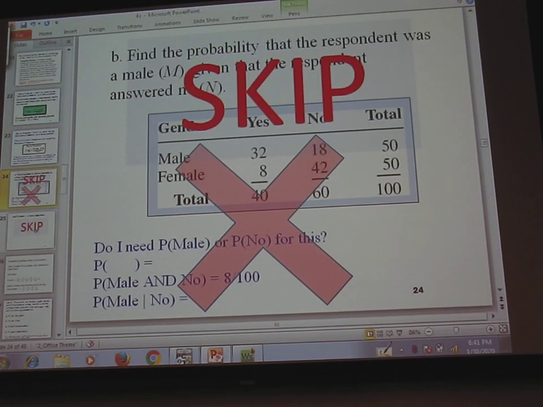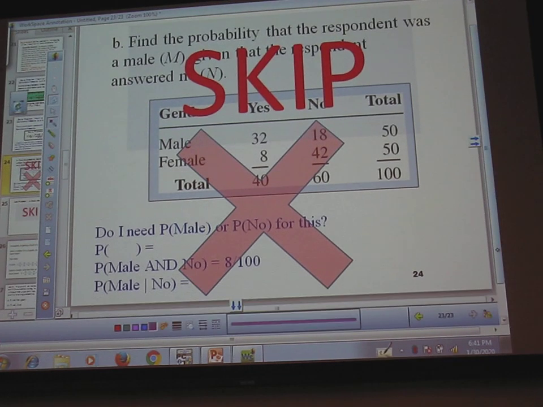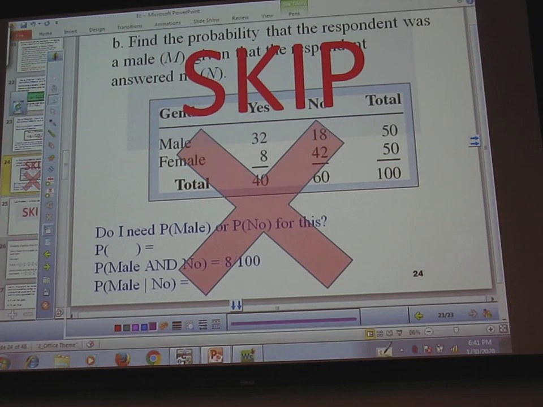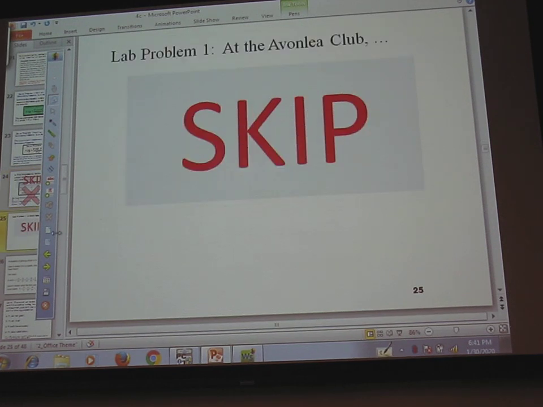that we're going to skip this next part here, at the bottom of your page. So you can just put skip right along there. Write large letters skip right through there. And then also turn the page over. Lab problem 1, we're going to skip that problem also. I am 98% certain I have removed this from your homework. If I have not, let me know and I'll remove it. It's this Avinalia Club Bridge and Swim stuff. So I'm almost certain that I have removed that.